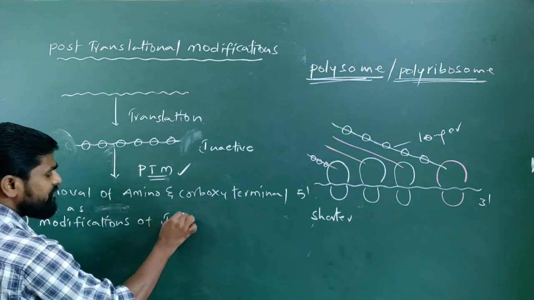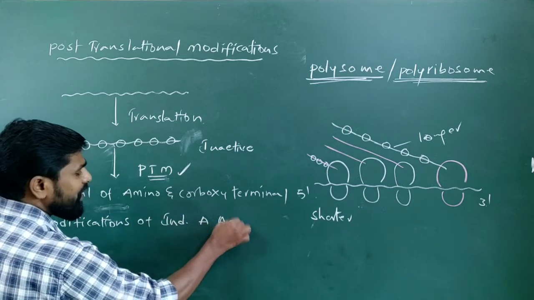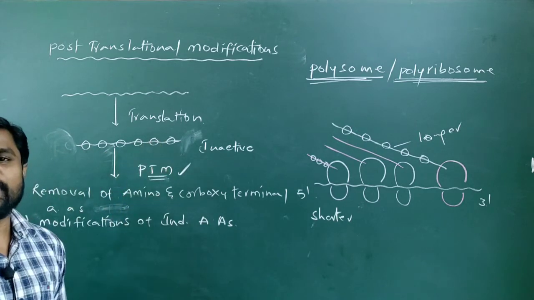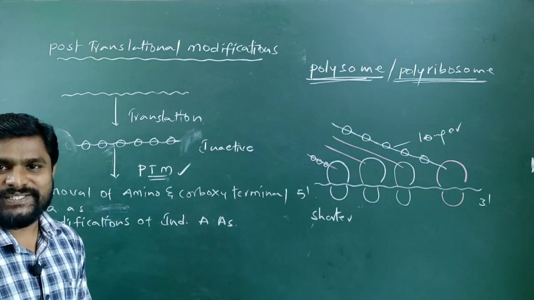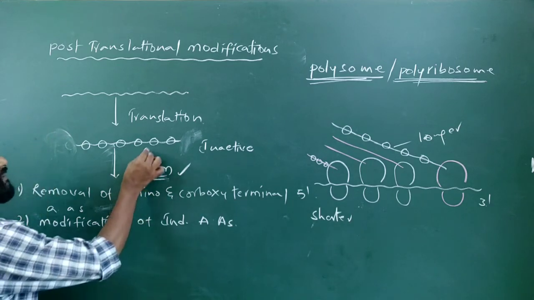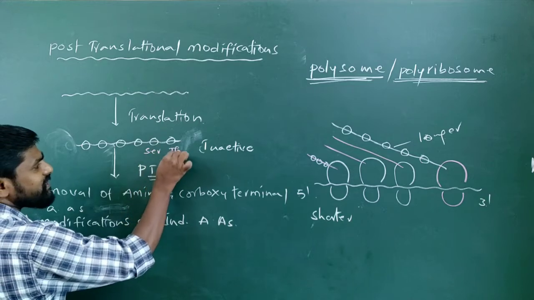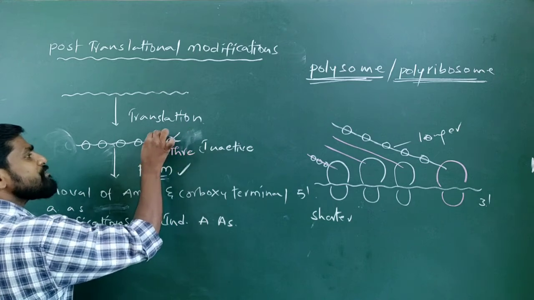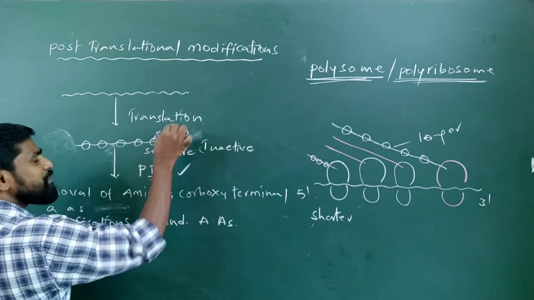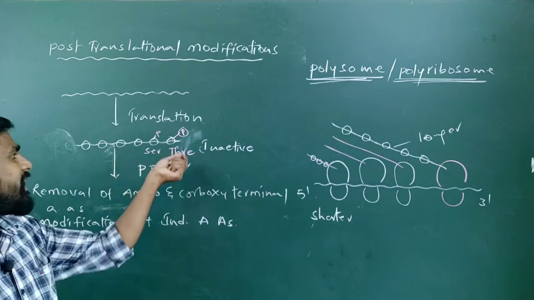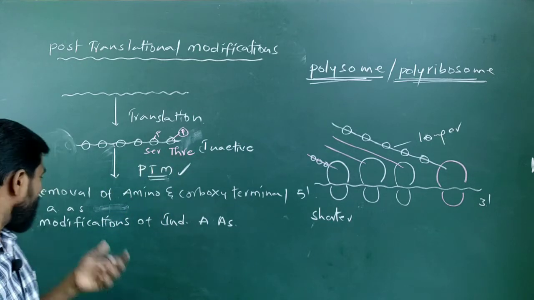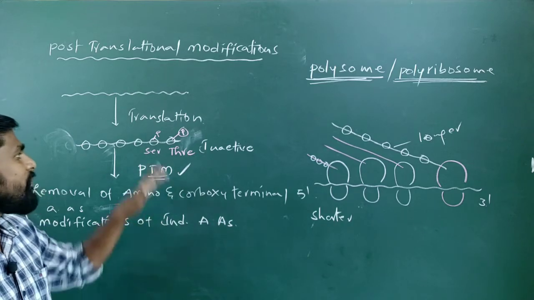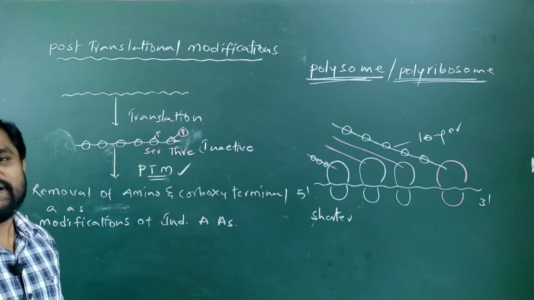And the second event of post-translational modifications is modifications of individual amino acids. Say suppose for example, some amino acids of this polypeptide chain may undergo some changes. Suppose for example, the amino acids, say this is serine and this is threonine. These amino acids undergo phosphorylation, nothing but a phosphate group gets added to this serine and threonine. This is what a modification of individual amino acids, example phosphorylation of amino acids.